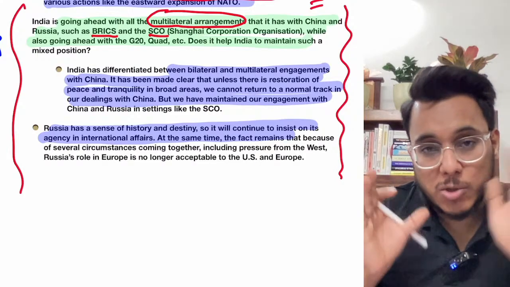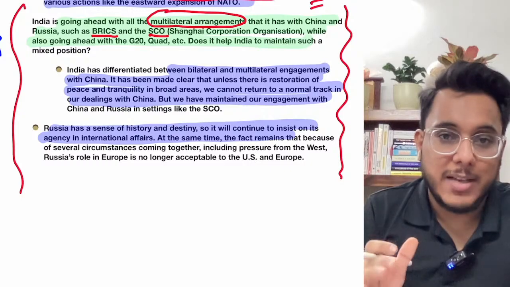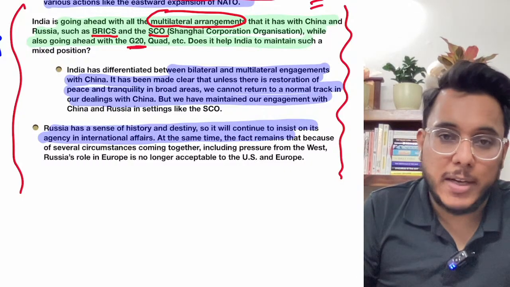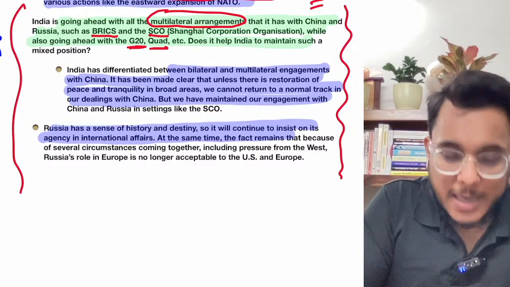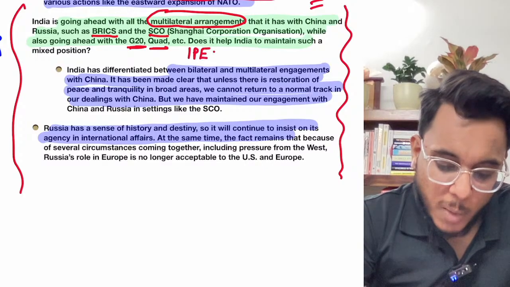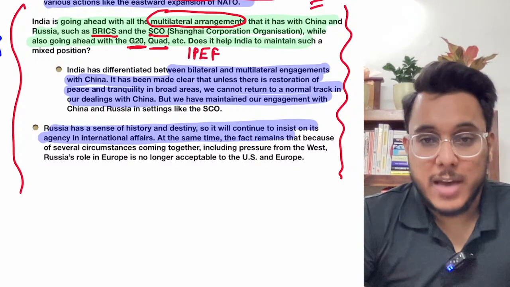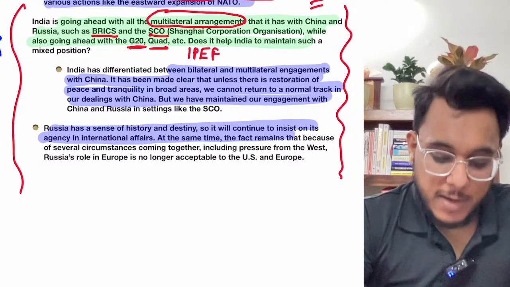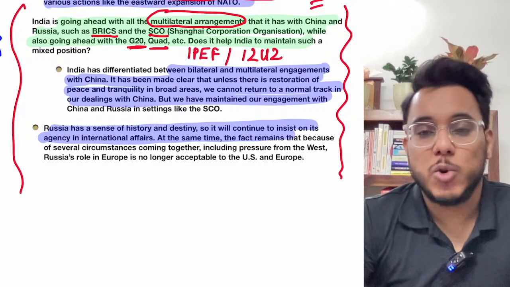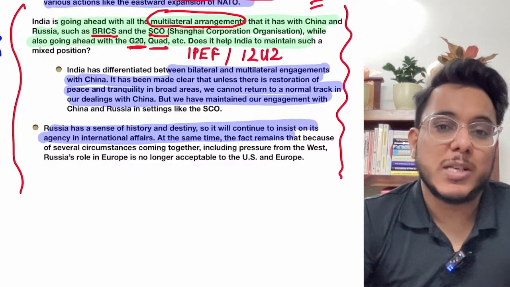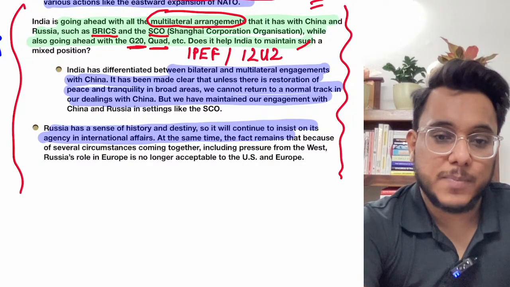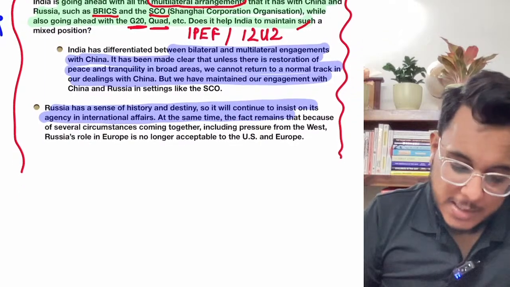At the same time, India is also maintaining the balance with the West. For example, we are hosting the G20 presidency for 2023. We are participating in the Quadrilateral Security Dialogue. Along with that, the Indo-Pacific Economic Framework, we are participating. Secondly, guys, recently the I2U2 initiative was started. I2U2 stands for India, Israel, US, UAE. So in the I2U2 initiative, India participated with the USA. So in all these initiatives, India has participated.